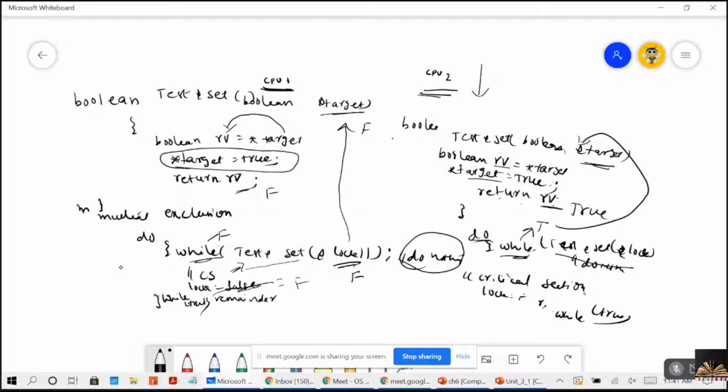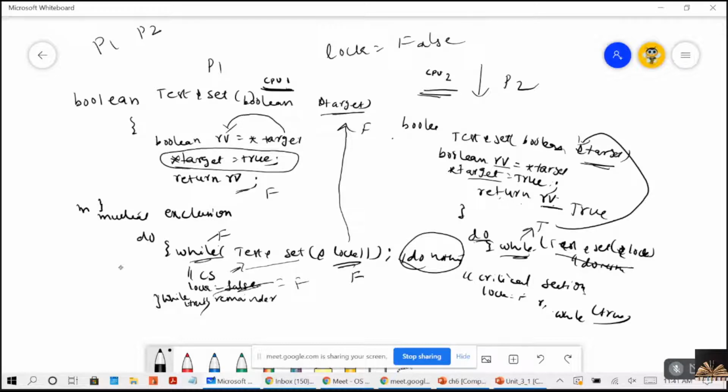Yes, no? And remember, initially lock will be false. Now, first, let's consider I have two processes, P1 and P2. P1 is getting executed in CPU1 and P2 is getting executed, right? So what do you mean by maintaining the critical section? When one process is in the critical section, no other process is allowed.